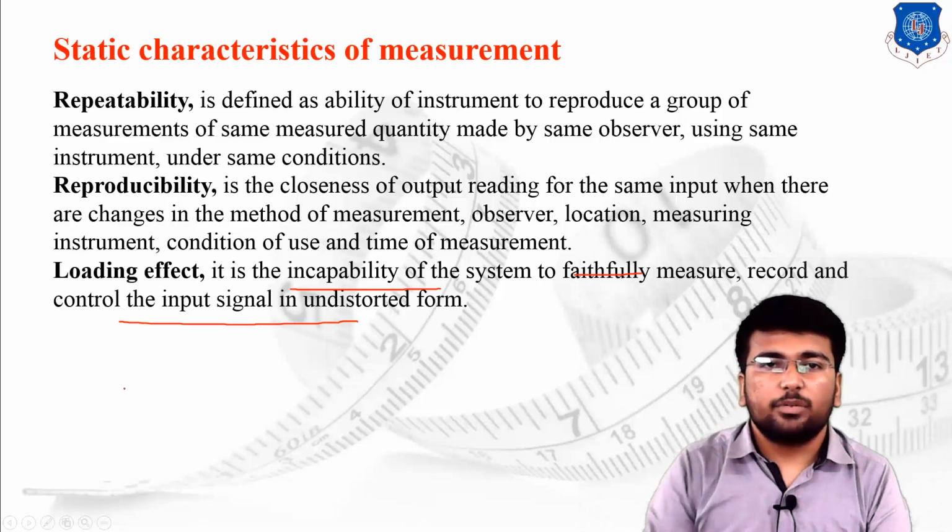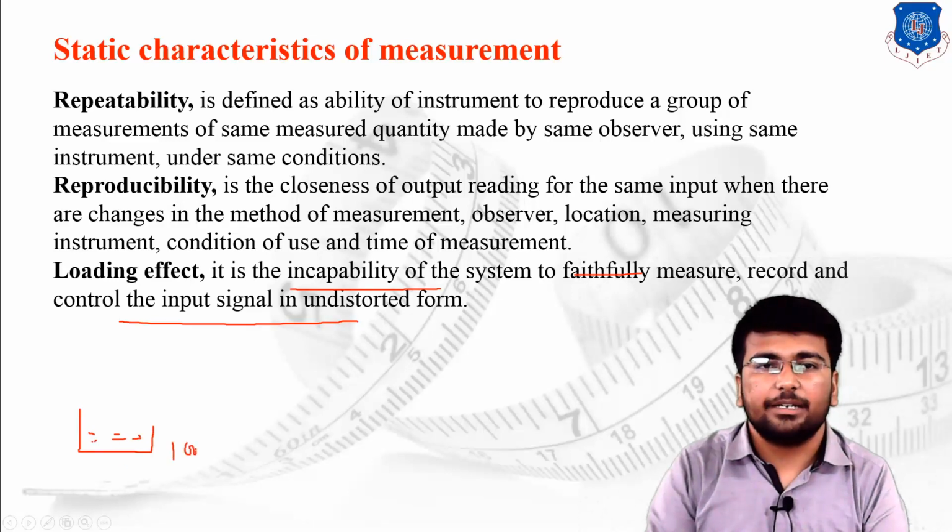Let us take a basic thermometer example. Here is a pot filled with water at exactly 100 degrees Celsius.